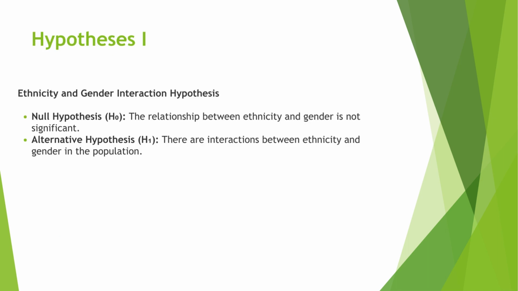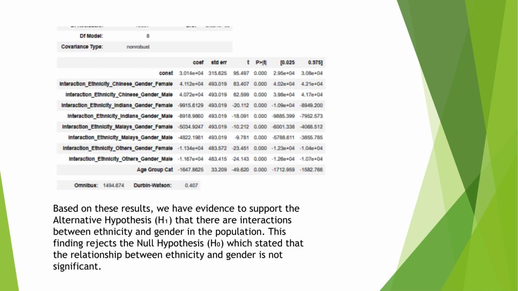So here we'll talk about the four hypotheses that we worked on, the observations and its conclusions. Our hypothesis one is the ethnicity and gender interaction hypothesis. The key finding here from this analysis is that the model explains a significant portion of the variance in the data with an R squared value of 0.611.